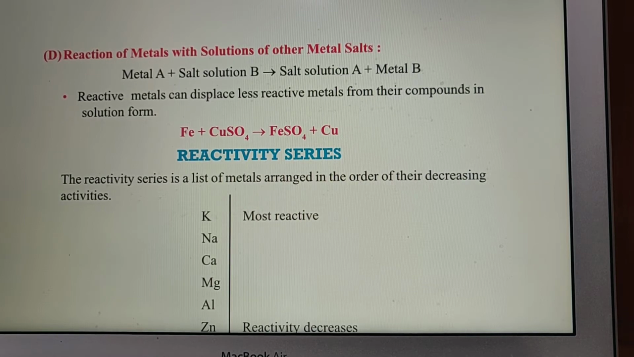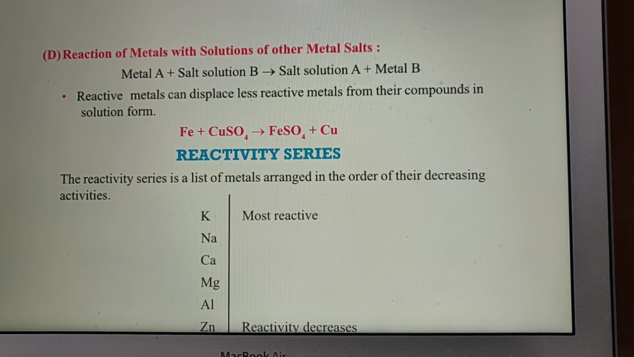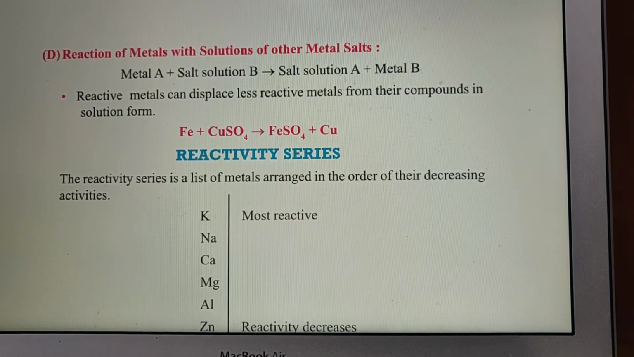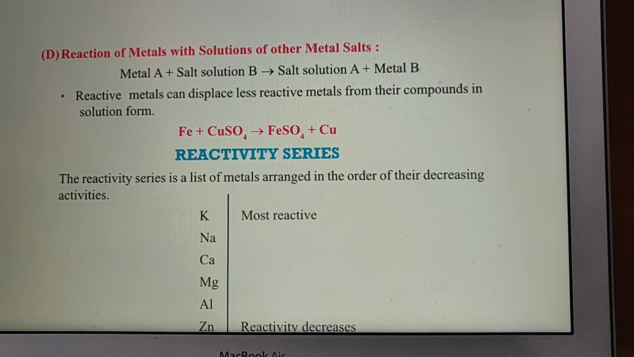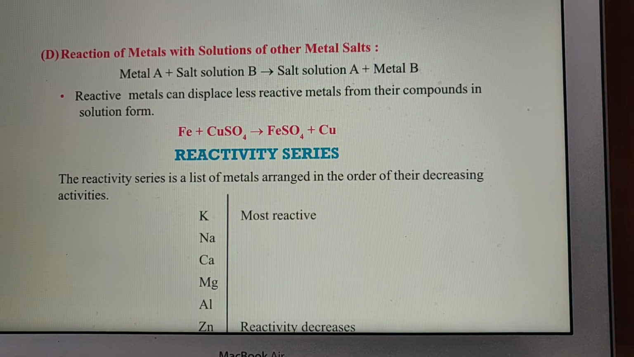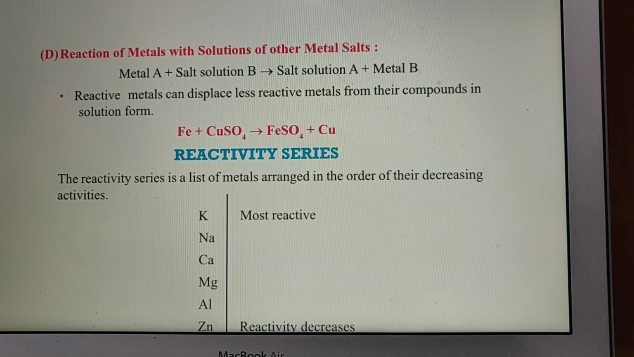Here Fe is the metal A and CuSO4 is the salt solution of metal copper, metal B, and it is giving ferrous sulfate, salt solution of metal A, that is iron, and copper metal is removed. So the reactive metal iron is replacing less reactive metal copper from the salt solution. So these are the important reactions, and this is a single displacement reaction.